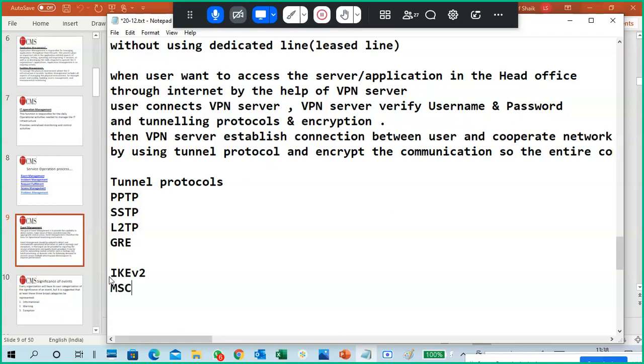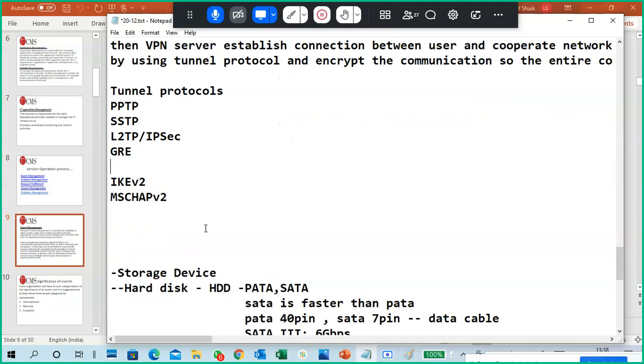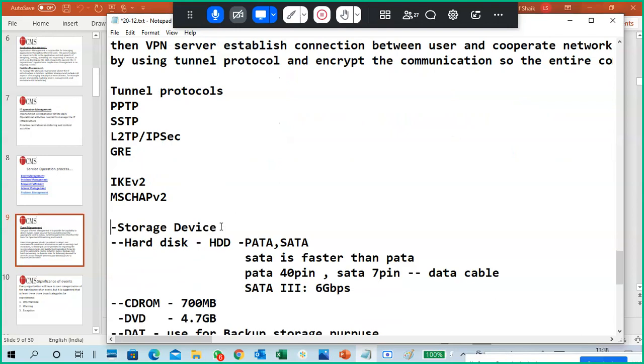IKEv2 and similar are key exchanging features. IPsec is also for security purposes, access purposes. Okay, so this is a small thing about your VPN.